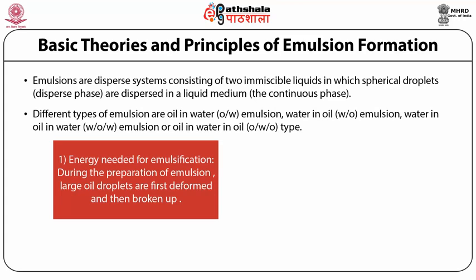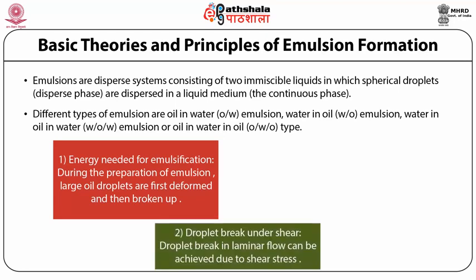Emulsion requires surfactant. Surfactant plays a critical role in the formation of the emulsion by first lowering the interfacial tension, which in turn will lower the stress required to break up a drop, and second, preventing the coalescence of newly formed drops. Another mechanism is droplet breakup under shear, where the droplet breaks in laminar flow, that is parallel flow, which can be achieved due to shear stress. The breakup of the droplet is possible when the deforming force exceeds the interfacial force that maintains the shape.